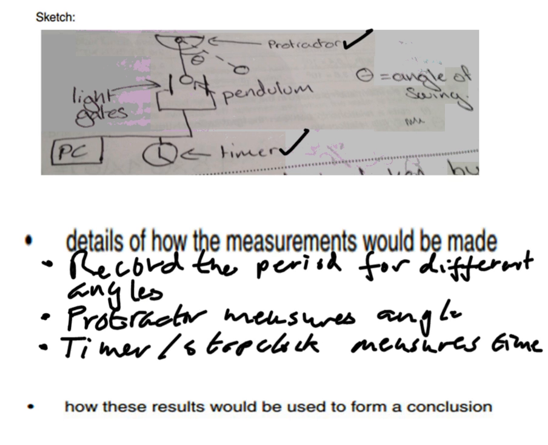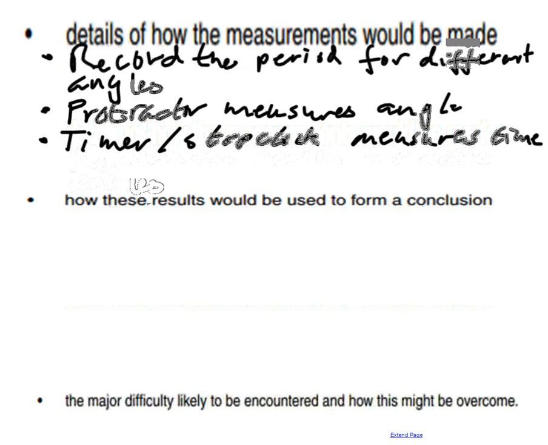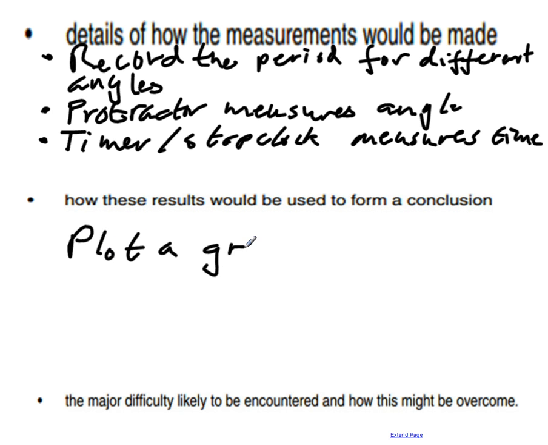Once you've said how the measurements would be made, another part of this question was to explain how you would use these results to form a conclusion. And the main way in science that we use results to form a conclusion is we might plot a graph.